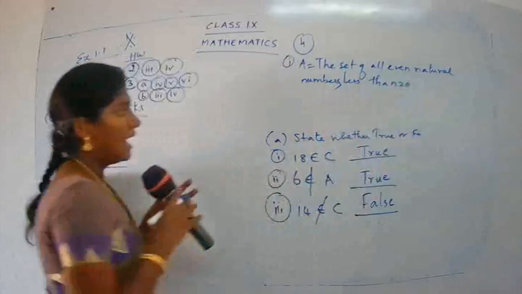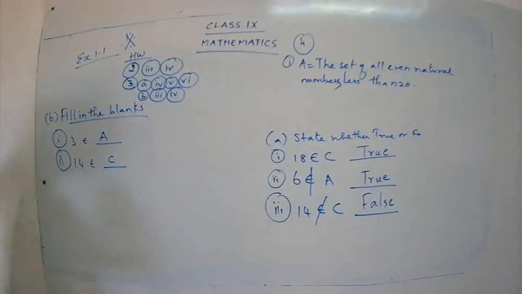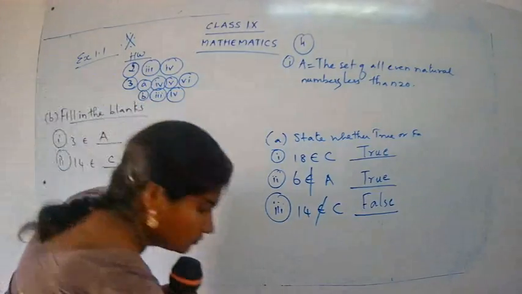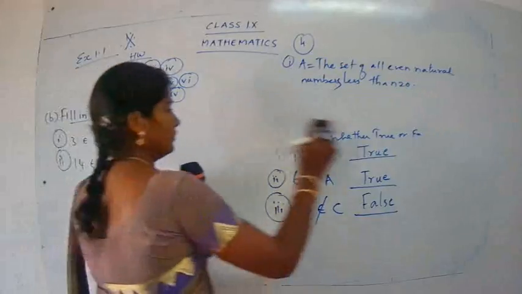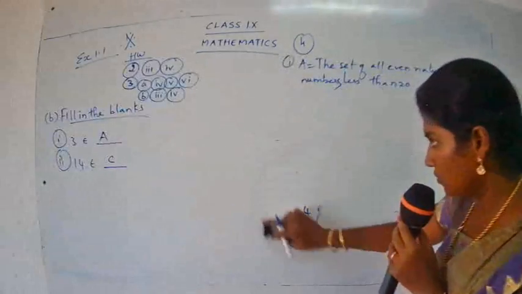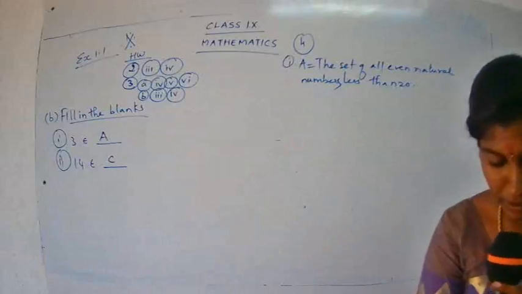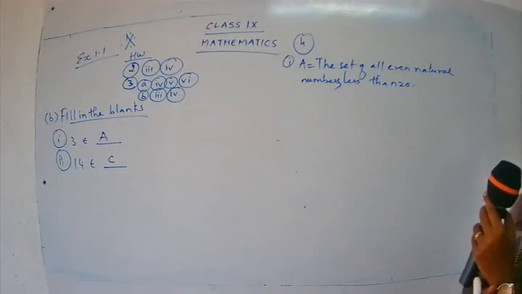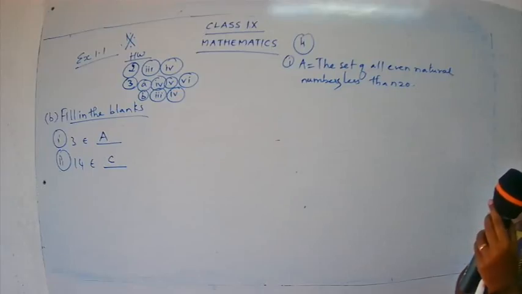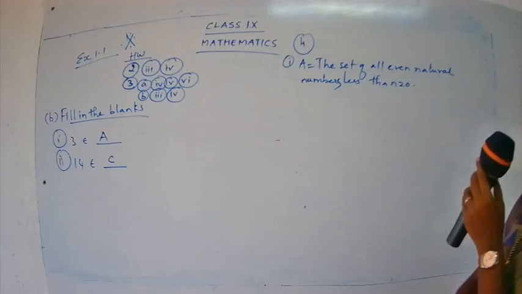So this is the question, and we are going to write down the set in roster form. Have you taken down the question, children? Take down your question properly. Do not waste your time. Let's start with the work. Now, put your pens down and listen to me, and then I'll give you time to take down your answer. I hope you have completed the previous class work, numbers 2 and 3. Okay, good.